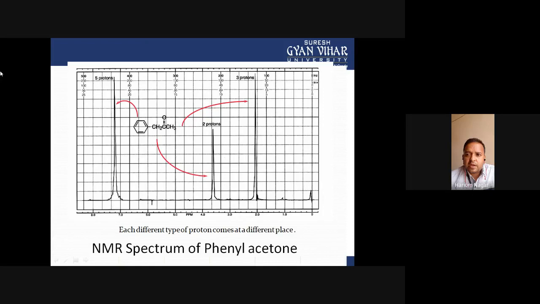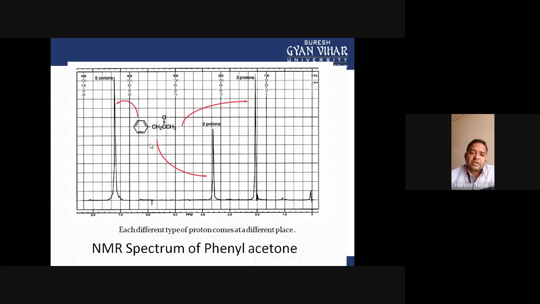So in this compound, there are three types of protons: CH3, CH2, and phenyl ring protons. They are present in different chemical environments because different types of groups are attached to each type of proton. And if different types of protons are present, then there will be different signals, meaning there will be a signal for each type of proton. So there are three types of protons.